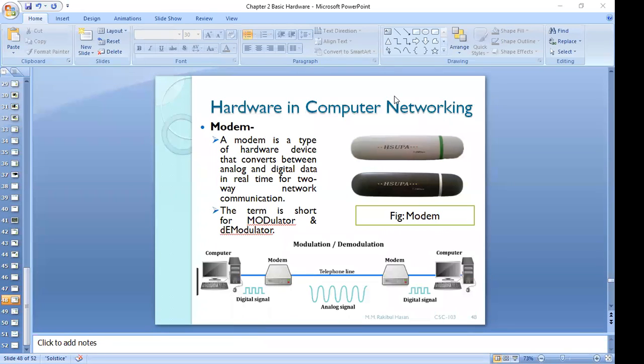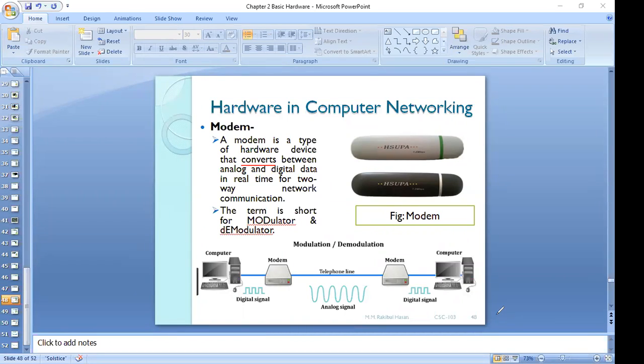As I'm discussing this modem, what is a modem basically? Nothing but a signal converter. We have two types of signal: one is analog signal, another one is digital signal. Can anyone tell me which one a computer works with, analog or digital? Digital signal. Right. That's why this is called a digital device.